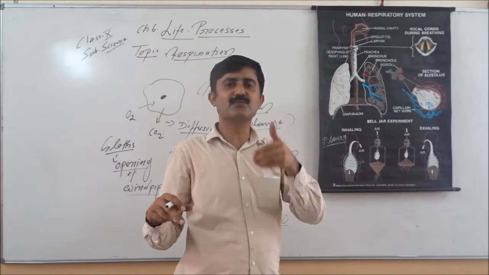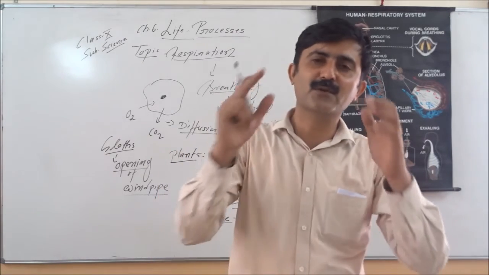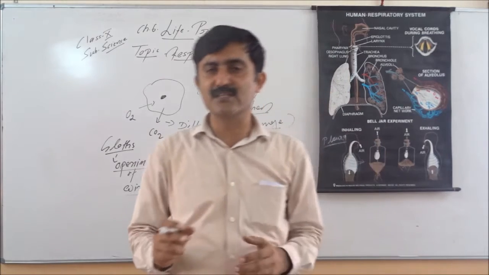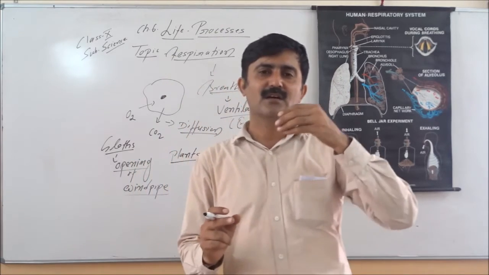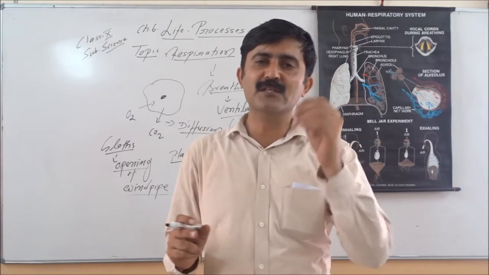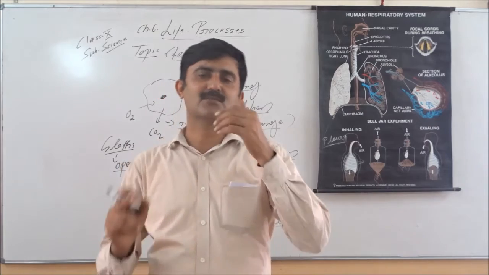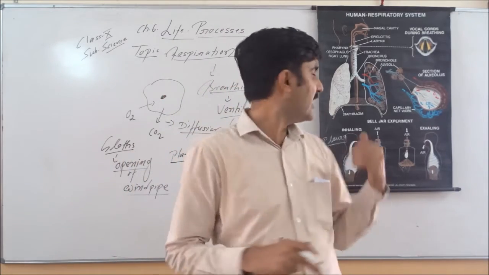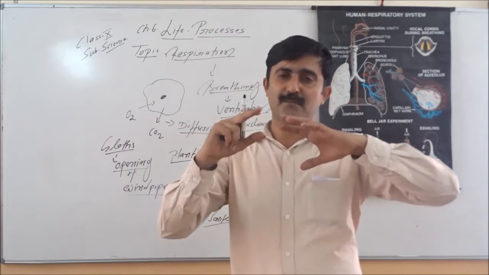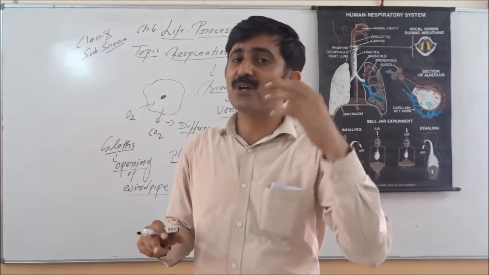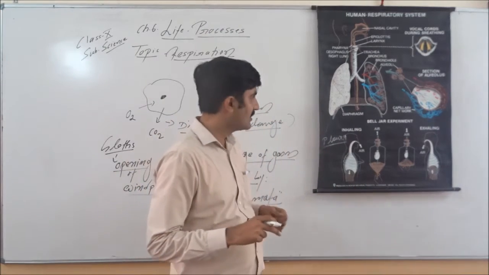These surfaces should be thin. So these are the certain conditions essential for the place where the exchange of gases takes place. So once again you can remember, the surface where exchange takes place should be thin, only single cell thickness, and this should have a very large surface area. And one more point we have to add: there should be the presence of moisture, because diffusion will take place only through a moist surface.